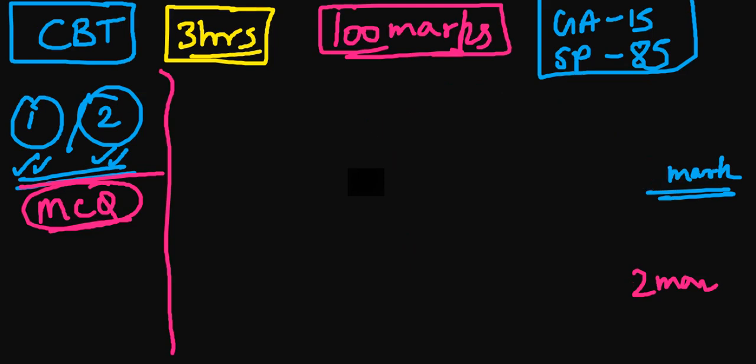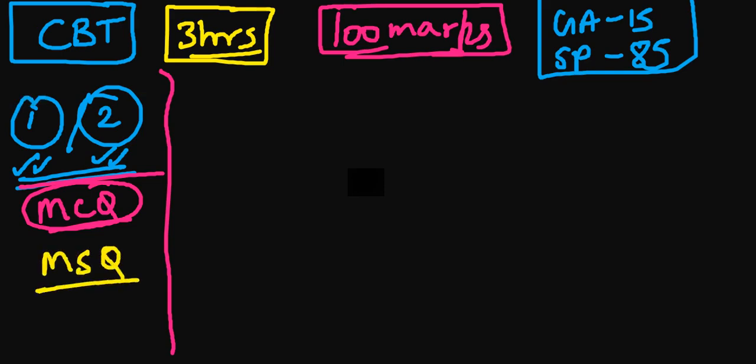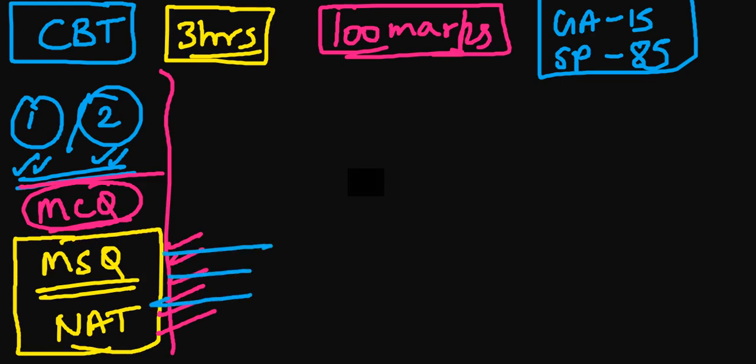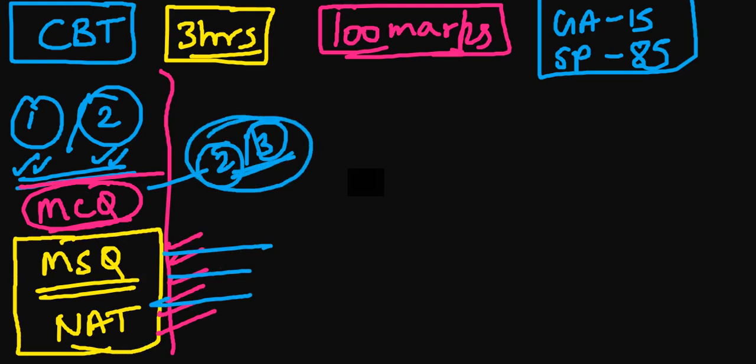It's pretty confirmed. So you will be having the MSQ type, and then the type where you have multiple statements, and the NAT type. Now here is the hack, here is the trick to attempt these. If you attempt these very efficiently and precisely, then even if you do 2 to 3 negative markings here, it will balance out if you tick all the correct options over here.